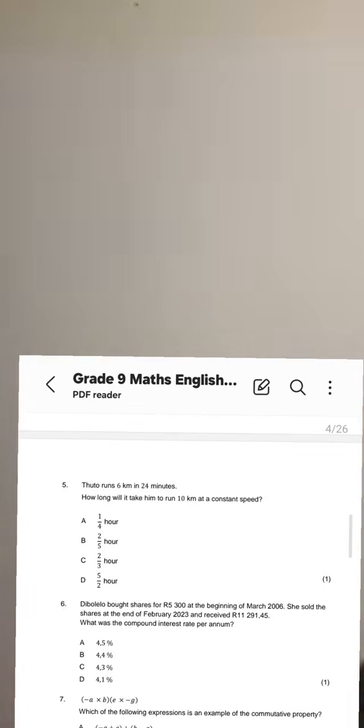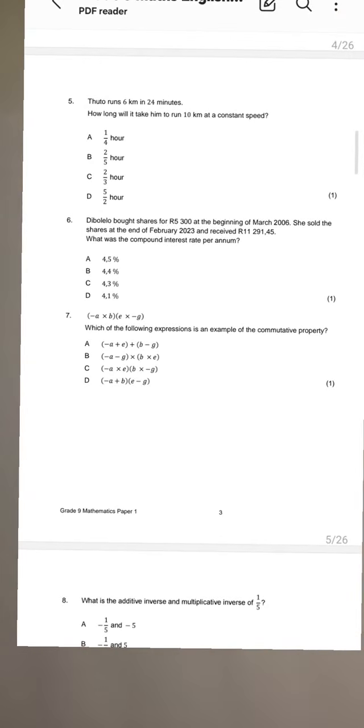Let's move on to the next question. GEC, guys, look at this, number 6. Dibolelo bought shares. Hopefully one day you guys will also buy shares, at a reputable company. Dibolelo bought shares for 5,300 at the beginning of March 2006. So imagine, beginning of March, this guy goes ahead and he buys what? Shares. For how much? For 5,300.